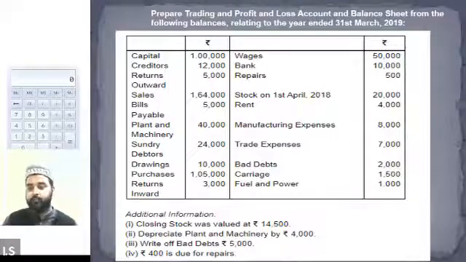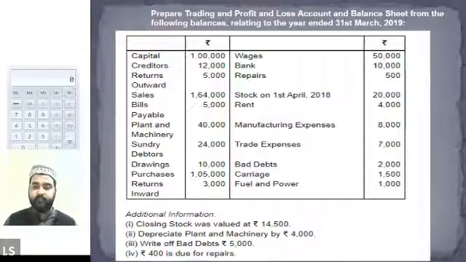So on the debit side, you should have the sales value of 1,61,000 and the closing stock of 14,500. Done, everyone? Sales should be 1,61,000. Closing stock should be 14,500. And on the debit side of the trading account, opening stock is 20,000. Net purchases is 1 lakh. Wages is 50,000. Manufacturing expenses 8,000. Carriage is 1,500. Fuel and power is 1,000. Is that the value everybody is getting?